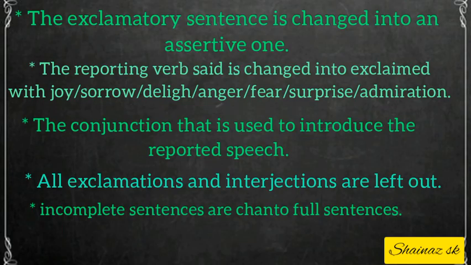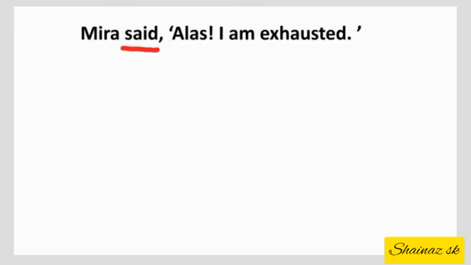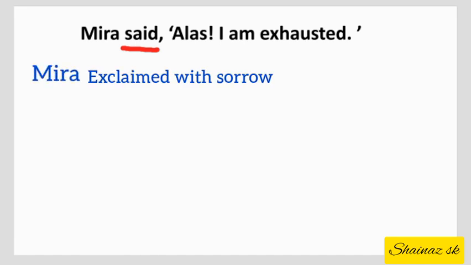Let us see example sentences. Mira said, "Alas, I am exhausted." So the given statement is an exclamatory sentence and it is expressing sorrow. So here said can be changed into exclaimed with sorrow. So it will be like this: Mira exclaimed with sorrow. Then we have to use the conjunction that to remove the inverted commas. So we will write Mira exclaimed with sorrow that. The given statement is alas, I am exhausted. Here alas, which is an interjection, we will remove. So the left out words are I am exhausted.